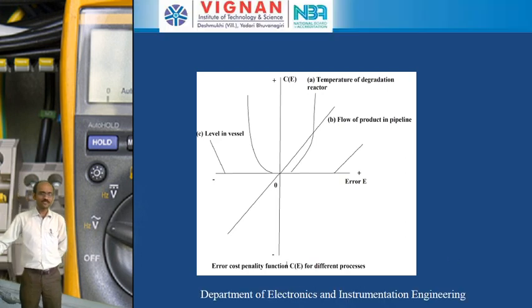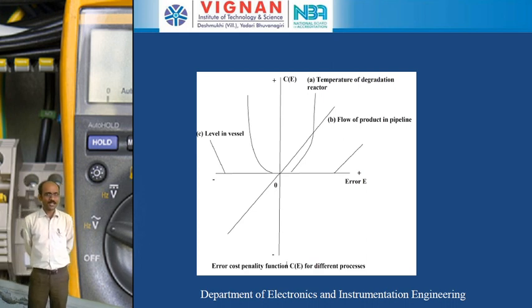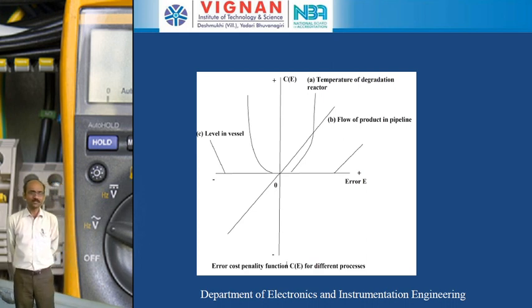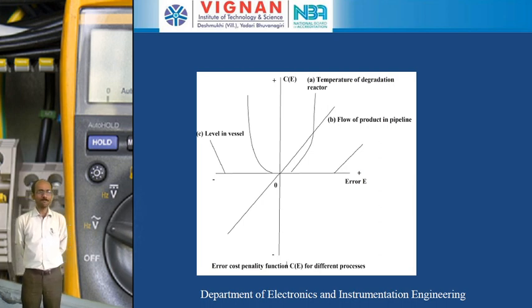So in this case, we are going to take one example here. If you take a plant, in the plant we will have one reactor. Okay. So here in the plant we have to choose all the parameters like temperature, pressure, volume, flow rate. If all these parameters are placed in the proper way, then only we are going to get the desired product. If these parameters are not maintained in the proper way, we will get undesired product here.